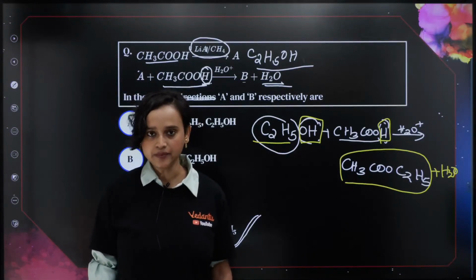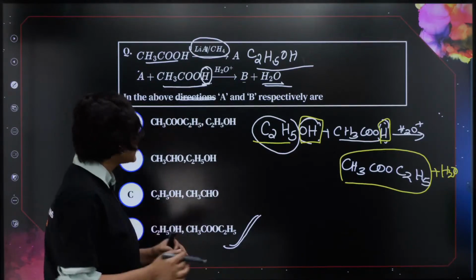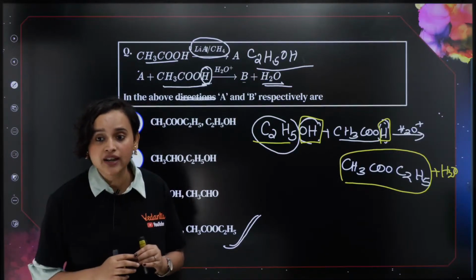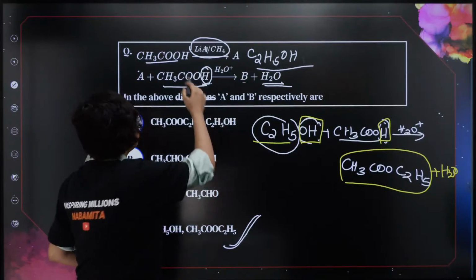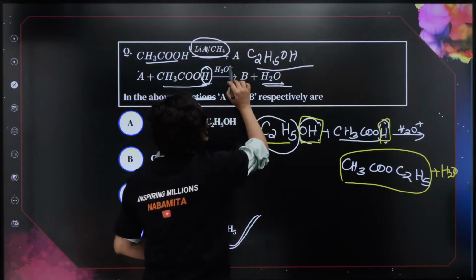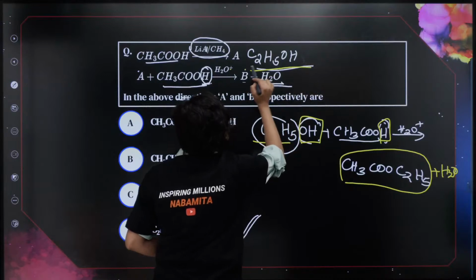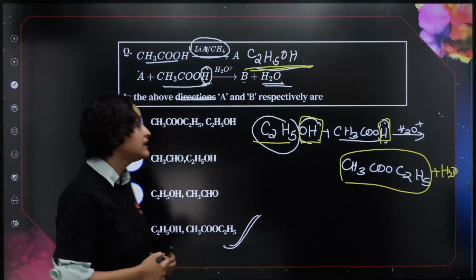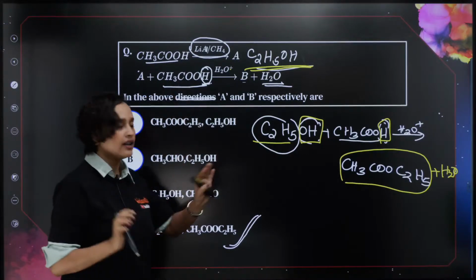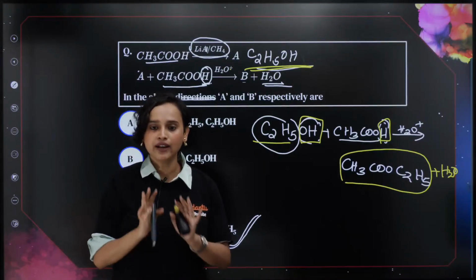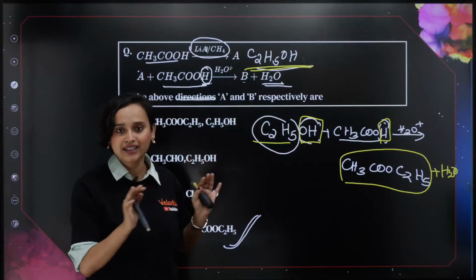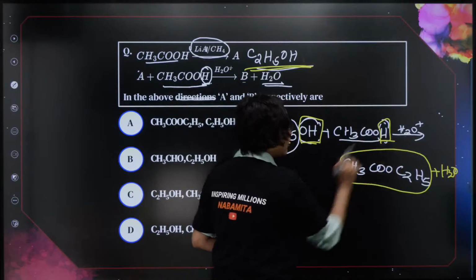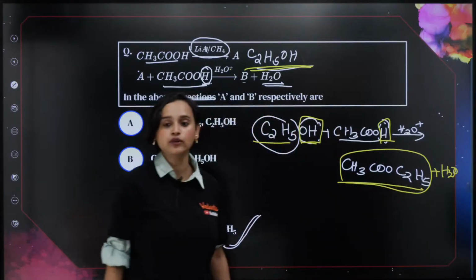Clear? Okay. Once again, I am just explaining to everyone. Yes, reduction happens. Then alcohol formation happens, right? Did you understand? You all know what the reactions are here. But just try to understand that OH from here and H from here will go out, and CH3COO and C2H5 will form, okay?